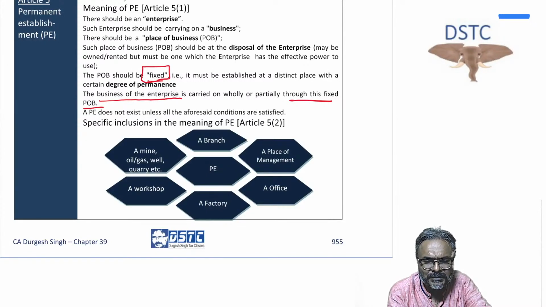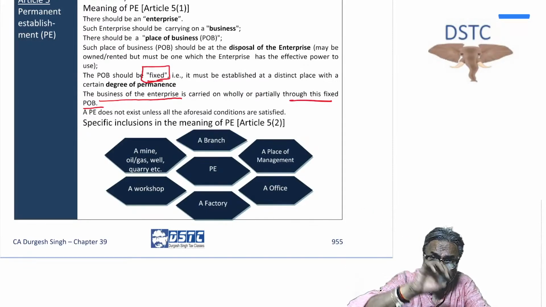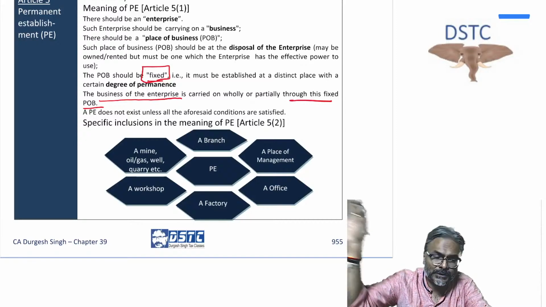So permanent establishment, students, is important to decide the taxability of business profit. In which country the business profit will be taxable will depend upon in which country you have the permanent establishment. On that basis, if you have a permanent establishment in the source country and in that source country you have earned business profit, then the profit which is attributable to the permanent establishment in the source country, that much of the profit would be taxable in the source country.